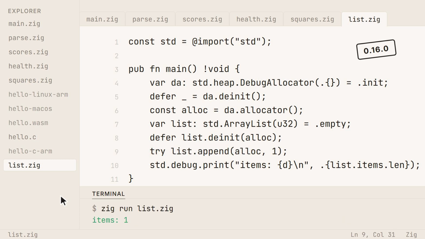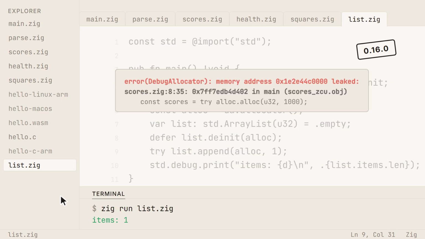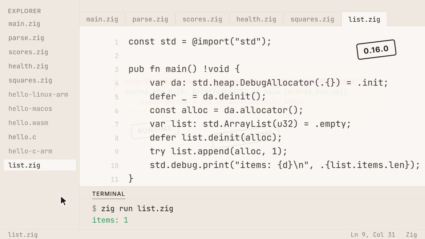The safety has limits too. That leak earlier was caught while the program was running because a debug allocator happened to be watching. Rust, for comparison, makes a lot of those mistakes impossible before the program even exists. Zig's deal is that you can see everything, not that you're protected from everything. So if what you want is a finished, stable language, this isn't that yet.